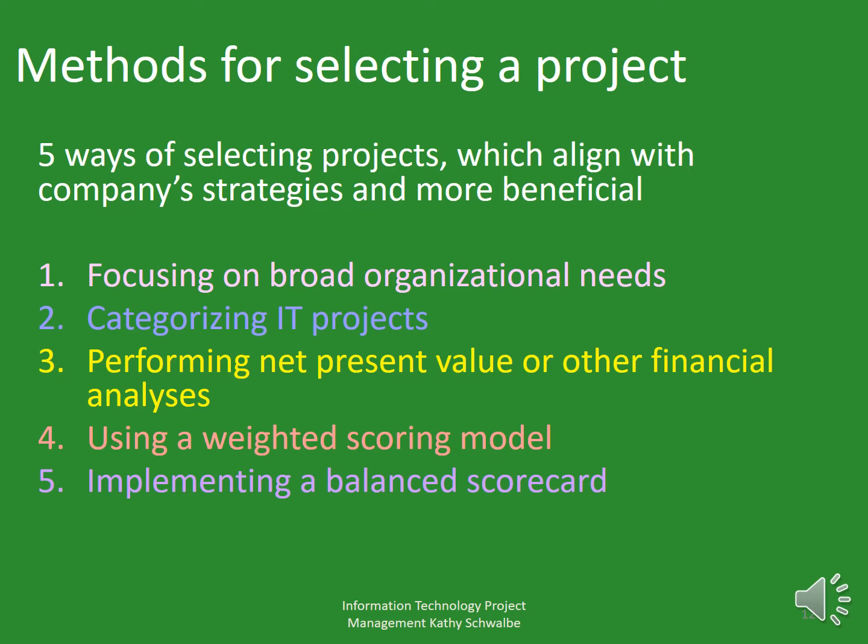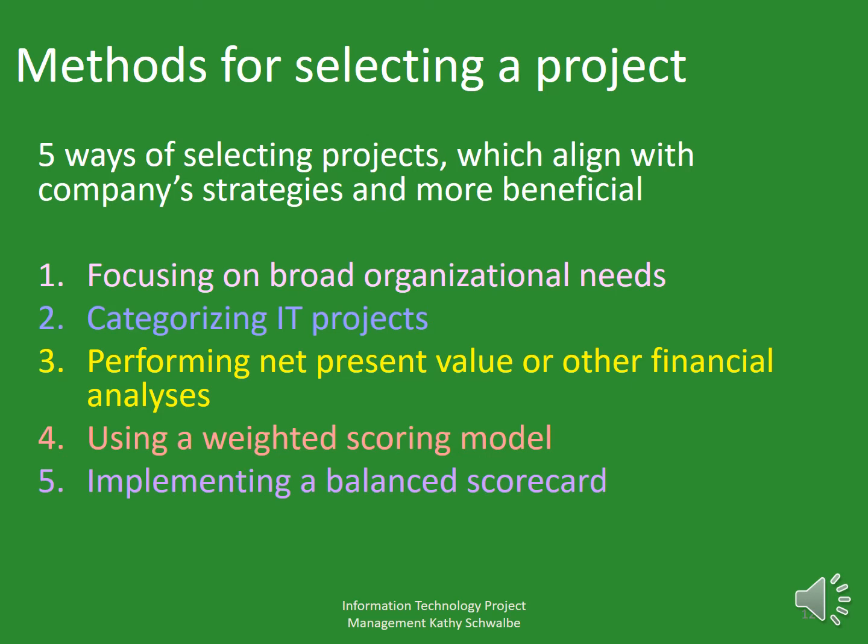After we find the potential projects from the strategic planning process, then we need to prioritize which one we need to do first, which one is most important. Here we can use 5 common techniques. Those are focusing on broad organizational needs, categorizing IT projects, performing net present value or other financial analysis, using a weighted scoring model, and implementing a balanced scorecard.